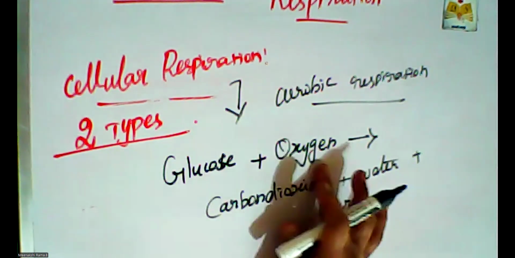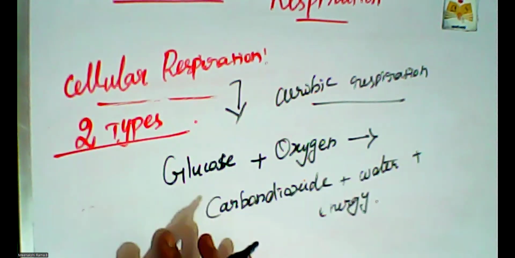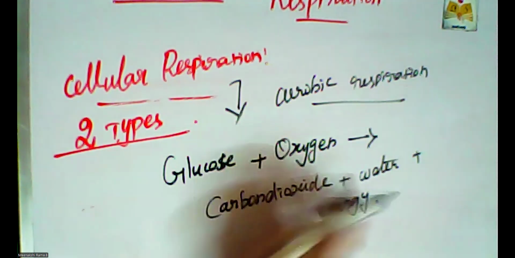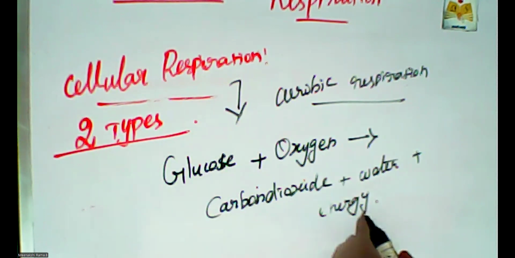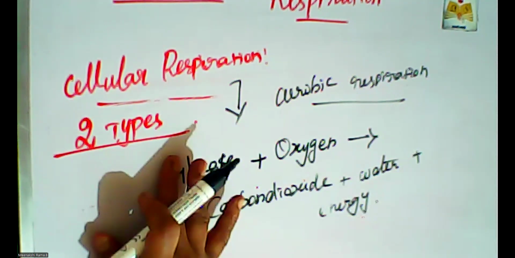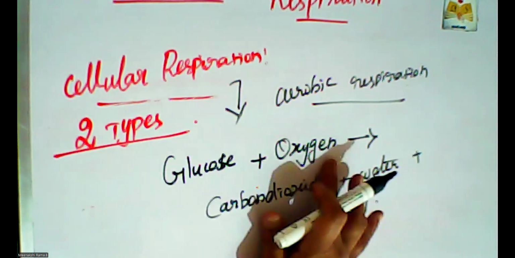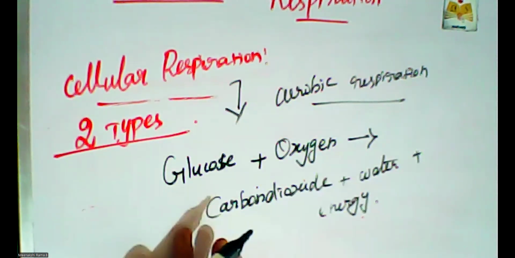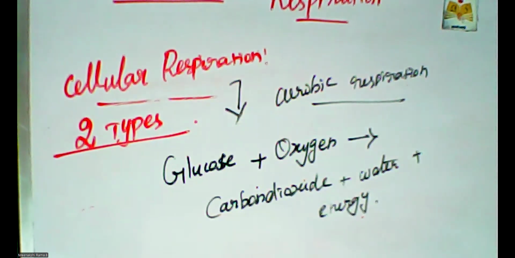The glucose and the oxygen combine to release carbon dioxide. These are all the reactants, and these are all the products. The left side components are called reactants. Right side components are called products. Glucose and oxygen combine together to release carbon dioxide, water and energy. This is the simple explanation of aerobic respiration.